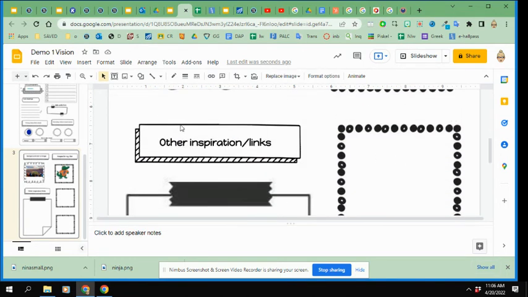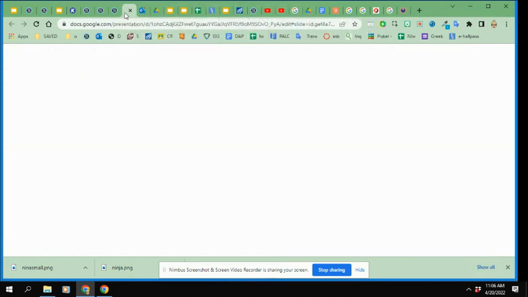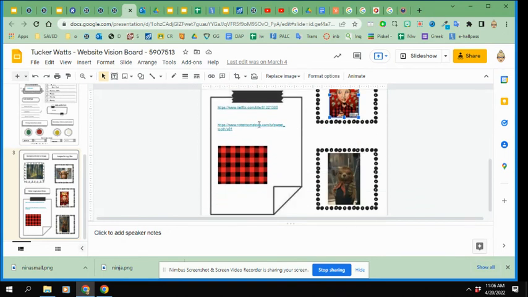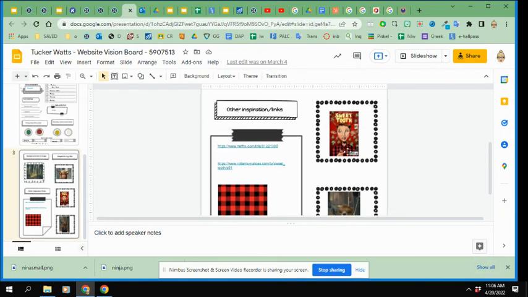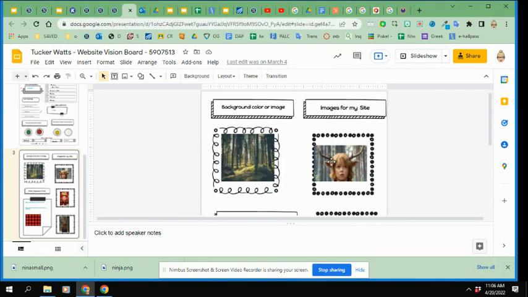In the other inspiration and links, this is where you're going to paste any other images or colors or things that you want for access during your website. So any specific hex codes or colors I put, or pictures. In my example one, I put some links to websites about the show on Netflix, and I put this swatch of plaid because the kid wears that plaid shirt all the time. So I wanted to have a swatch of that as inspiration. So that's what goes in that box.